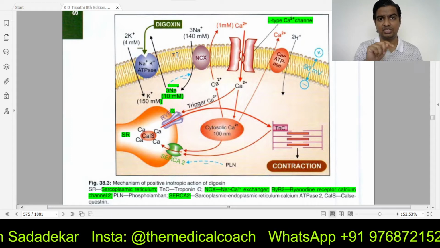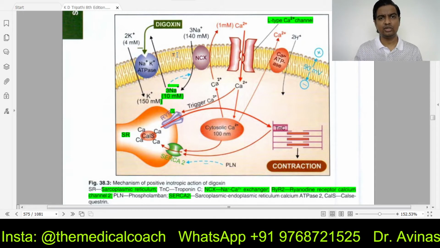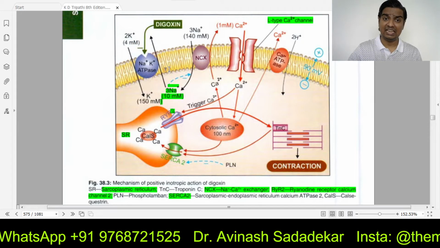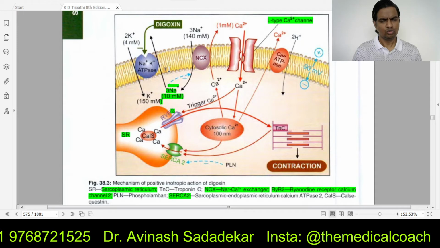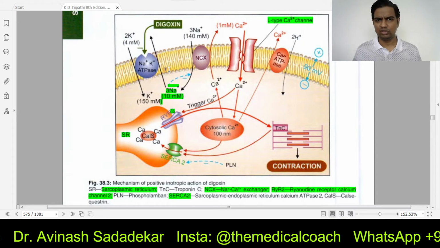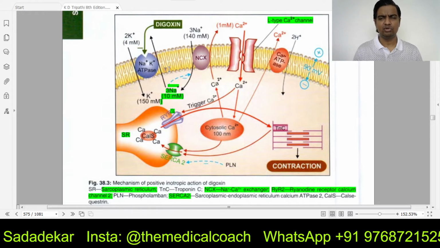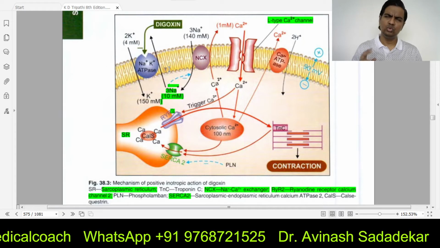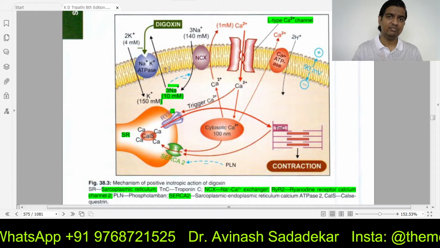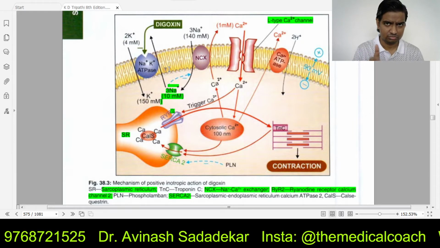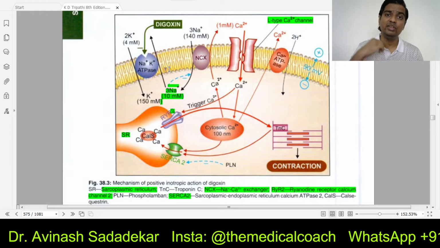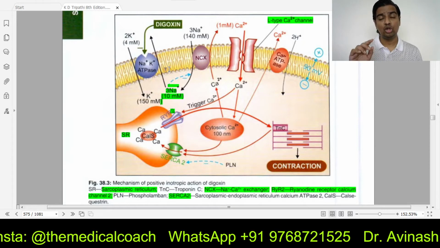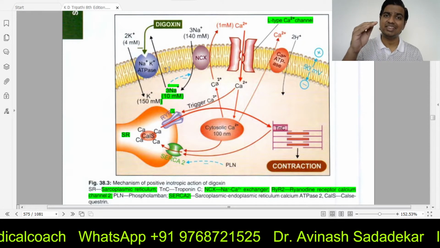Now, when we give a person digoxin, the digoxin goes and binds to that sodium potassium ATPase pump and inhibits it. Not all sodium potassium ATPase, but it does inhibit the sodium potassium ATPase pump. When it is inhibited, do you think that enough sodium will be pushed outside the cell? The pump which was throwing sodium out is not going to work now. So what will happen? The concentration of sodium outside the cell will be slightly lower than normal.